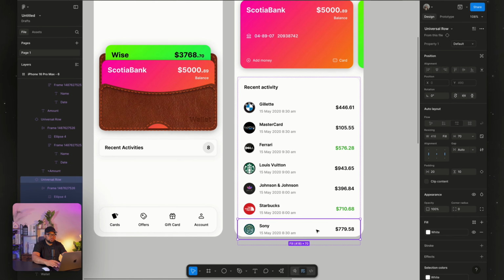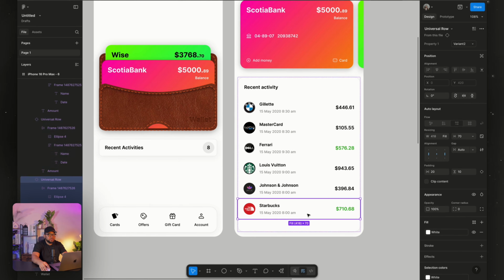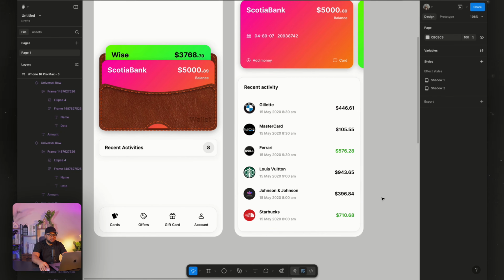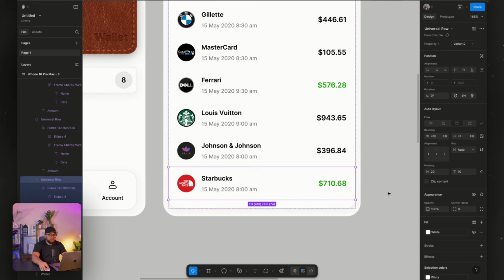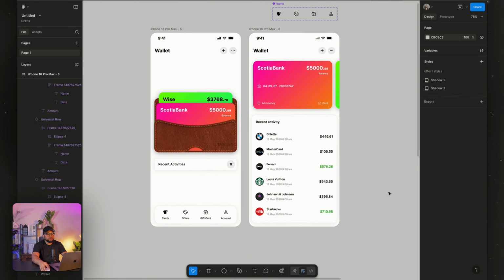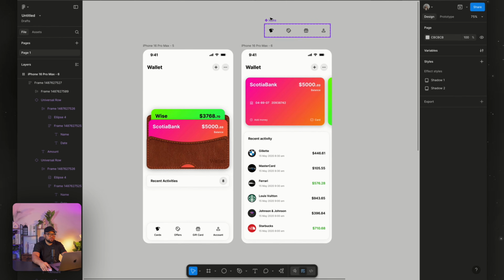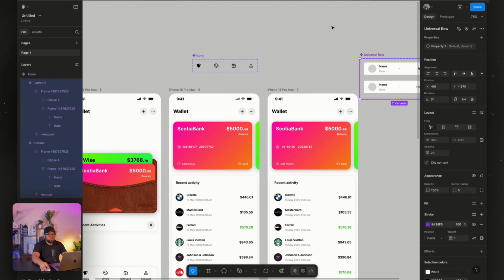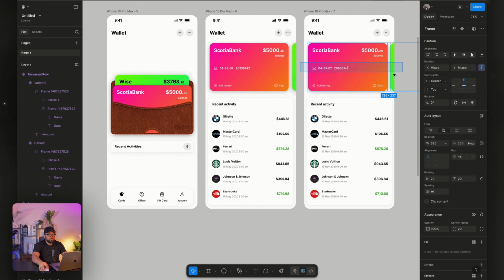So I'm going to remove this last one. We can now set this to fill. So once we have this at fill, the next thing I'm going to do is to duplicate, because we're done with this one. So we're going to just move this out. I'm going to duplicate this. Also push this one out, then select these two and move them.